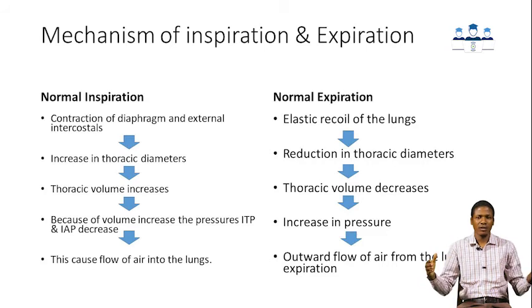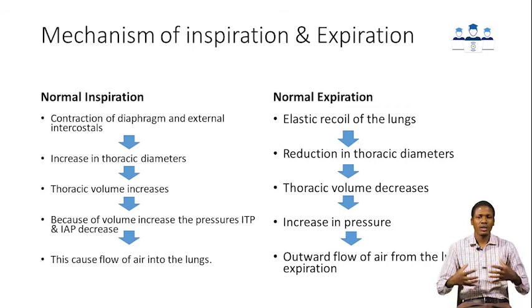And what happens if volume has increased? Usually if volume increases, the pressure in that cavity will go low. So now the intrathoracic pressure and the intrapulmonary pressure will both reduce. Usually the intrathoracic pressure will reduce to about -6 millimeters of mercury in relation to the atmospheric pressure, while the intrapulmonary pressure will reduce to -1 in relation to atmospheric pressure.